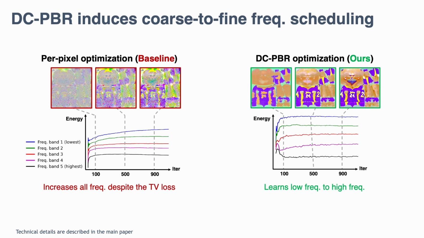Interestingly, in our frequency analysis, we observe that our DC-PBR naturally induces coarse-to-fine frequency scheduling when synthesizing textures. The baseline pixel optimization increases all the frequency bands despite the TV regularization loss. Thus, it fits high-frequency noises from the SDS gradient. On the contrary, our DC-PBR optimization naturally performs frequency scheduling and learns low-frequency bands faster than the high-frequency noises. Even with noisy SDS loss, DC-PBR achieves stable optimization and synthesizes smooth texture maps.